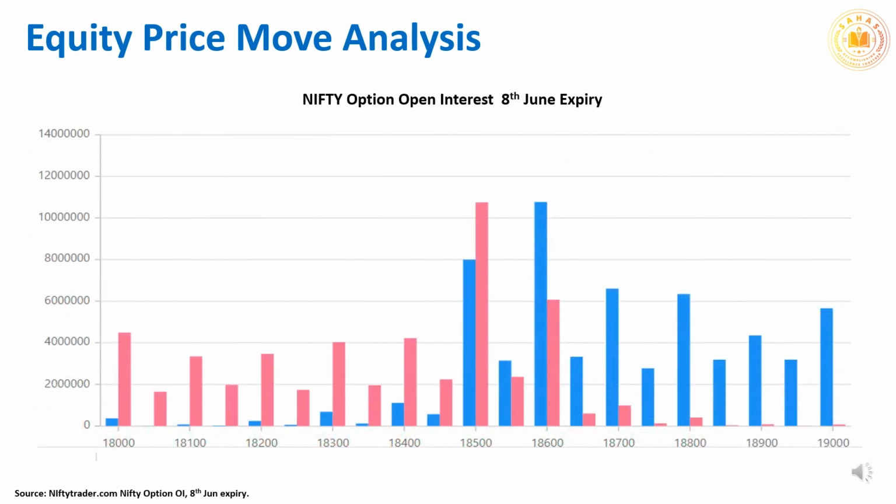Option open interest data clearly indicates that the market is centered around 18,500 to 18,600 zone. Drop in India VIX has reduced the option prices significantly. In this scenario, option buyers are at an advantage over option sellers. In spite of many chartists predicting a correction in Nifty, Nifty seems to be defying everybody and rising. We feel, because of so many positive developments in Indian economy as mentioned above, any major correction in Nifty in near future is highly unlikely.